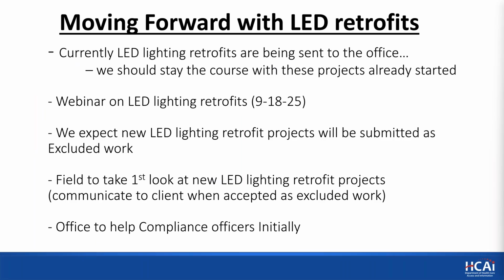And for your information, we've gone through all of this internally. We've got all the field staff on board. We've got all the office staff on board. As this is new and transitions, the field staff has been instructed that they're free to share with the office to get recommendations and help them do the first review on a couple of these so they understand the process. And so we've worked hard to develop this plan, and then also educate internally and externally so this can go as smooth as possible.